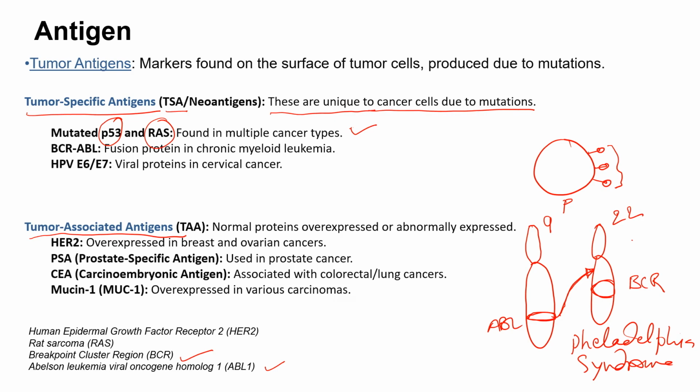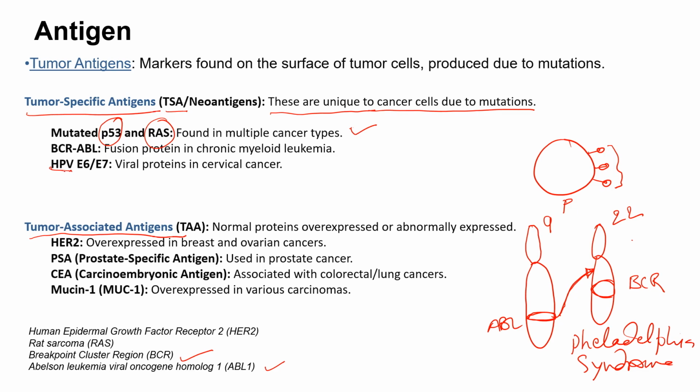So apart from these, there are specific proteins which are produced by viruses. Now, emphasizing the point here, there are many viruses that can cause cancer. For example, human papilloma virus, HPV. There are other viruses which can also cause cancer, such as HIV. The viruses which can cause cancer can express many different kinds of proteins on the surface.